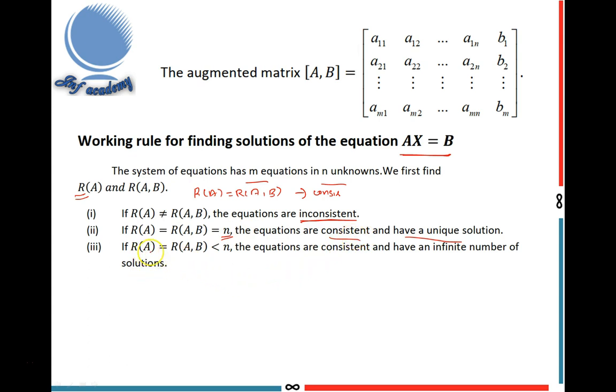Third one: if R of A equals R of (A, B), and it is less than n, the number of unknowns, then the equations are consistent but have an infinite number of solutions. These three are the working rule for finding solutions of the equation AX equal to B.